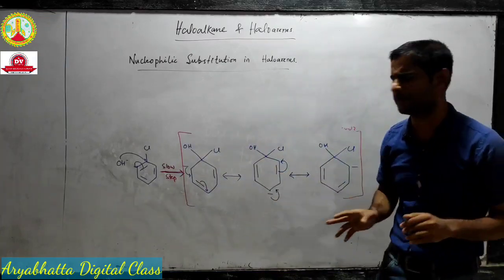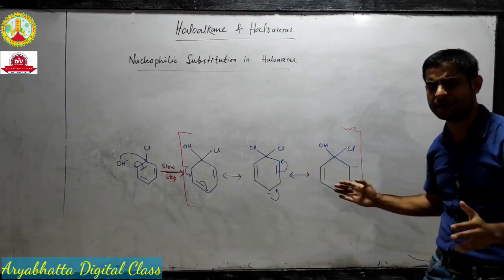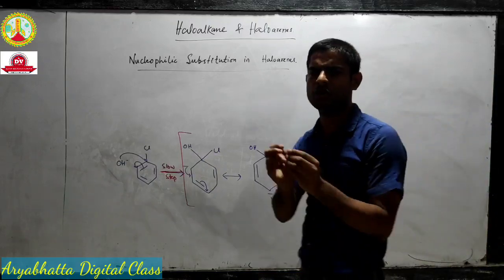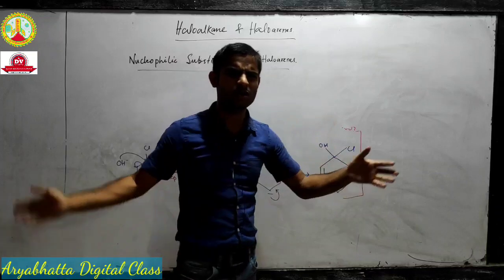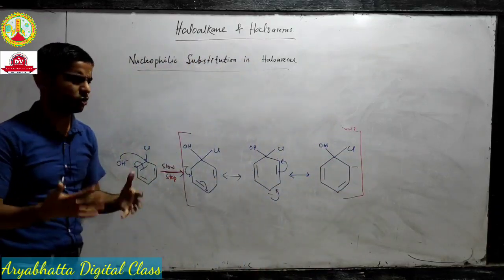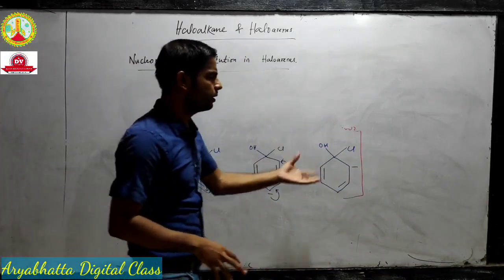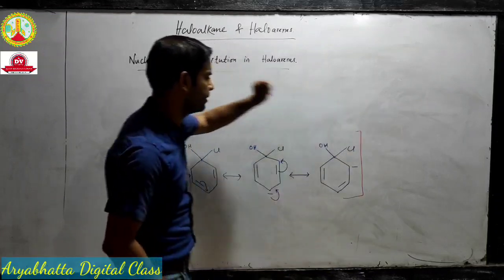You don't need to memorize them. If you know these steps, you just have to introduce a simple NO2 and you will be able to draw all those 3 or 4 resonating structures by yourself. Okay, so what is the actual mechanism?